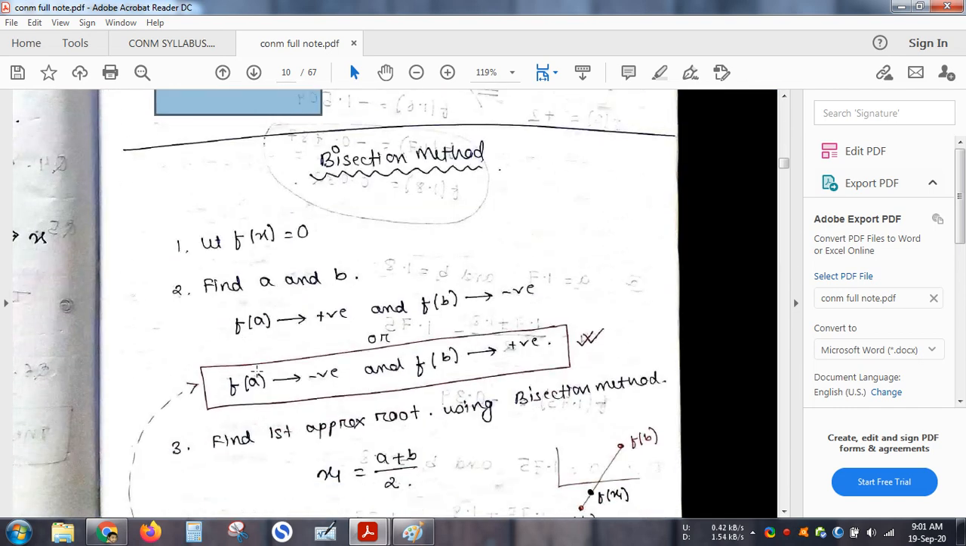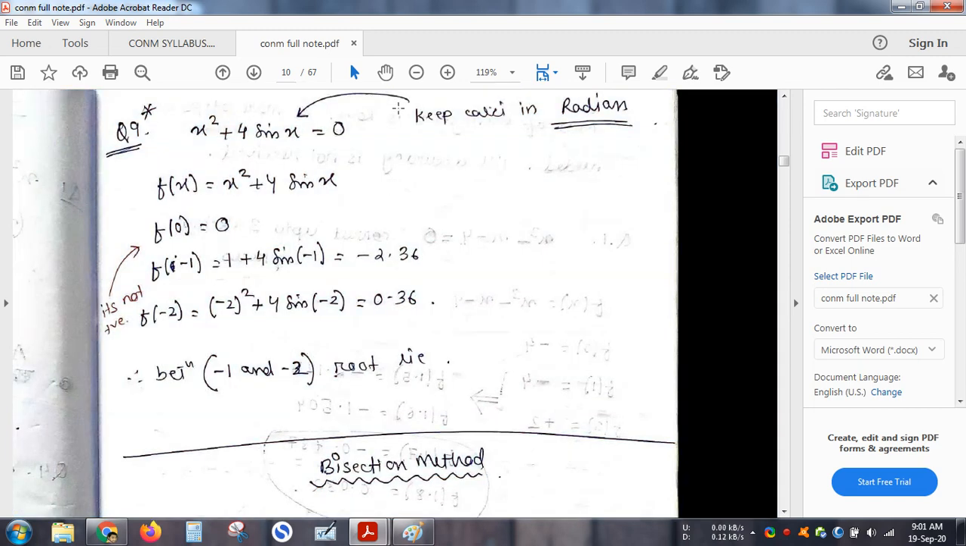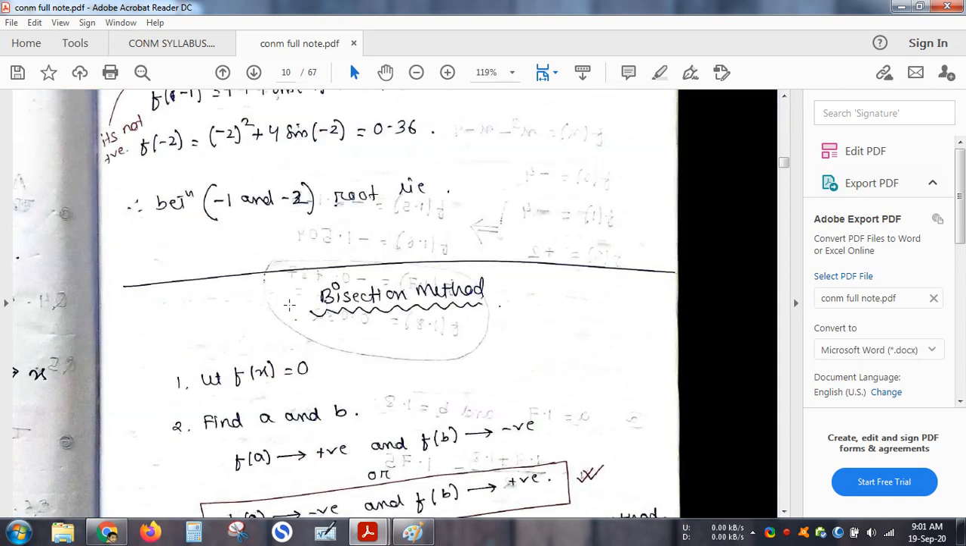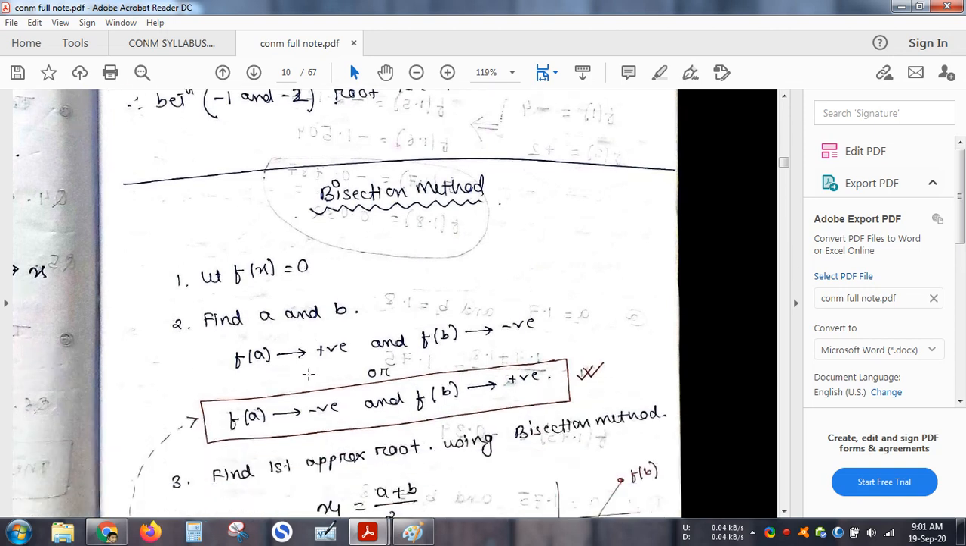So in bisection method, what we do? It's a very simple method. First, no matter what I have on the right hand side, I will take everything on the left hand side and I will make this function f of x equals 0. Now I will use trial and error method to find out the first two assumed roots.